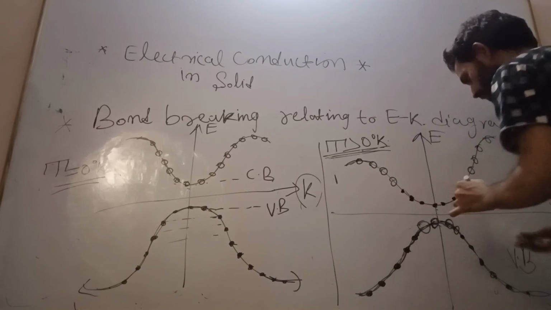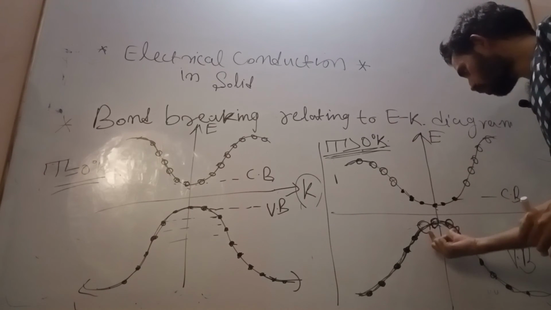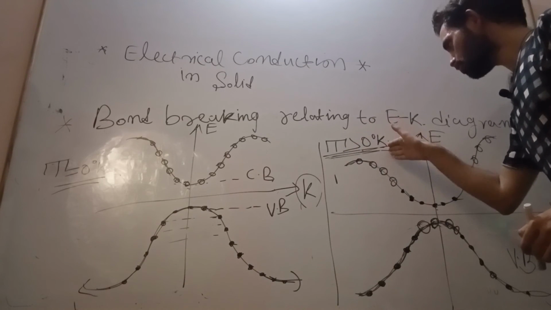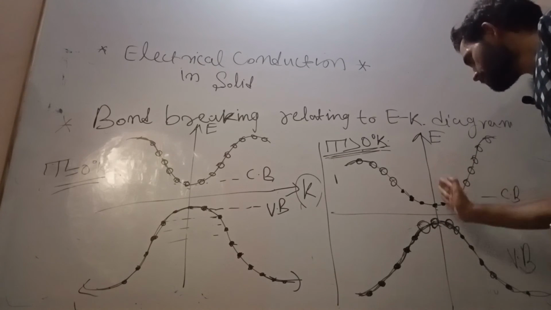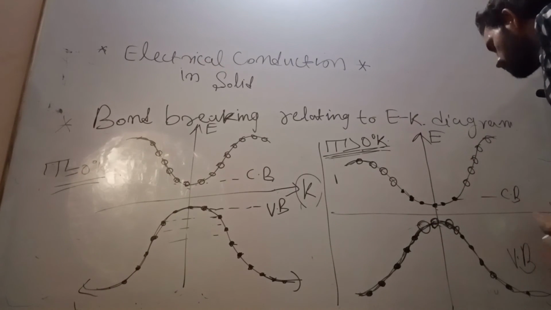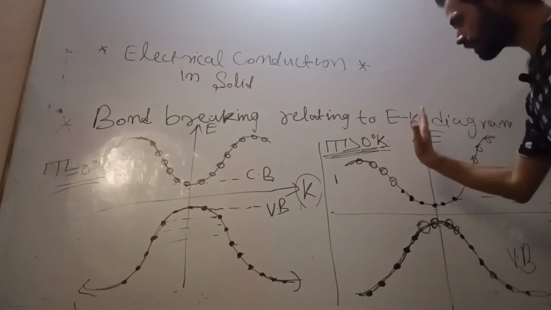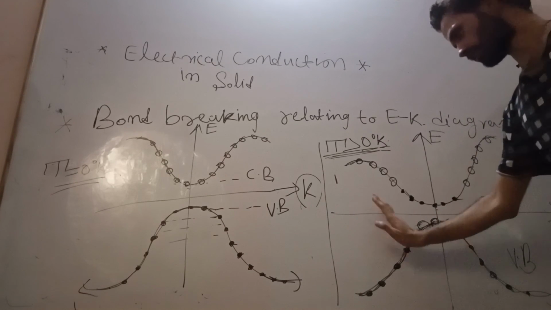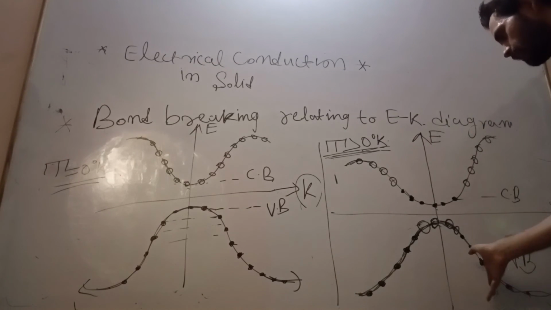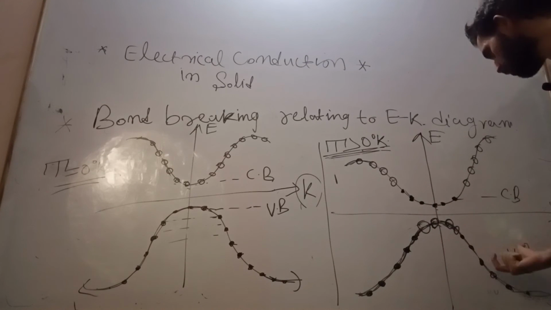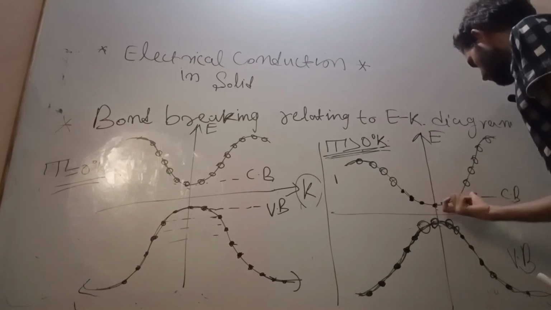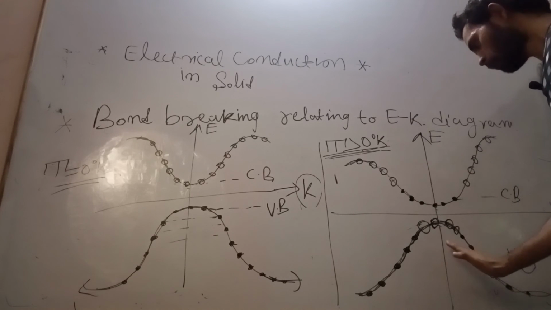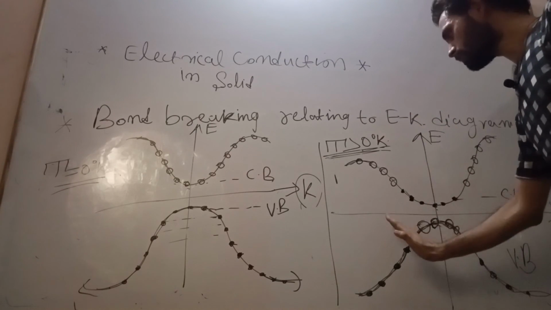Now let us see, all the holes in the valence band and the electrons in the conduction band, when the temperature is greater than 0 degree Kelvin, are symmetrically distributed with respect to K. This is everything happening without any external force. When no external force is applied, all the holes in the valence band and all the electrons in the conduction band are symmetrically distributed with respect to K.